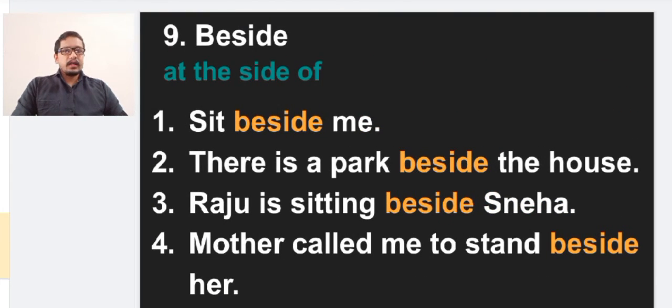Next one is beside. It gives the sense of at the side of. Sit beside me, at the side of me. There is a park beside the house. There is a park just near the house. It tells beside, just nearby. Raju is sitting beside Sneha. Mother called me to stand beside her. So beside, in this sense, is used as at the side of.